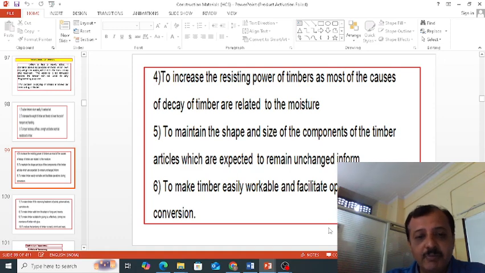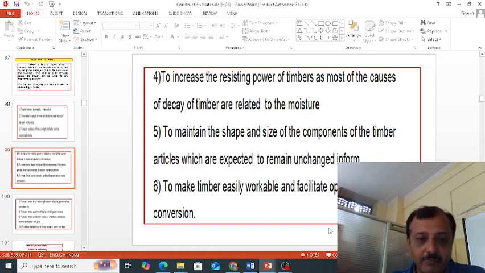And it helps to maintain the shape and size of components of timber. Suppose you use the timber for making furniture, door frames or window frames, the size has to be properly maintained. After a few days, they should not shrink. So the timber which is seasoned should be used in construction work. When we do the seasoning of timber, it retains the shape of the timber even after making the doors and windows. So the seasoning helps to maintain the shape and size of the components of timber. And it makes timber easily workable and facilitates operations during conversion.